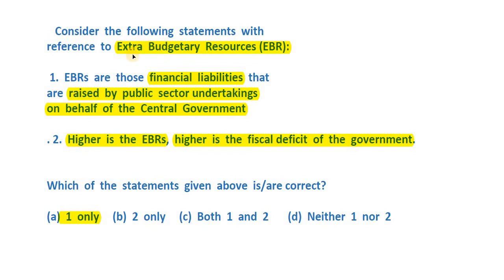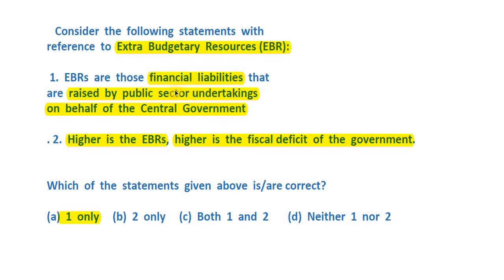Now herein, extra budgetary resources means the resources that are not accounted for in the budget. वो हमारे पास resources आएंगे तो सही, but हमने उनका budget में जिक्र नहीं किया है. So these are the financial liabilities, fair enough, that are raised by public sector undertakings, but on behalf of the central government.